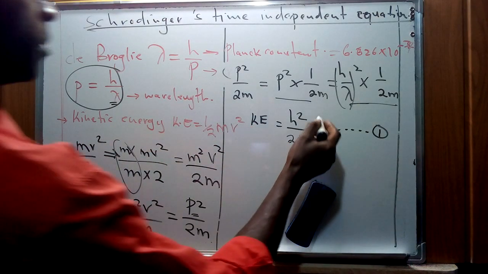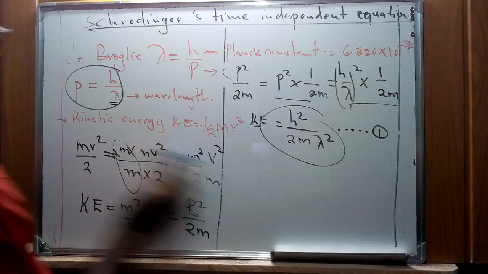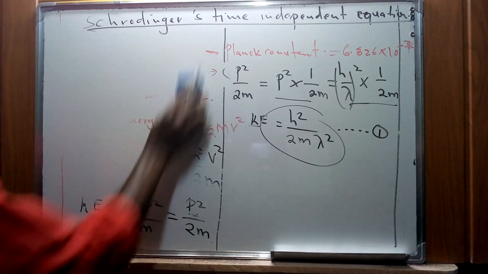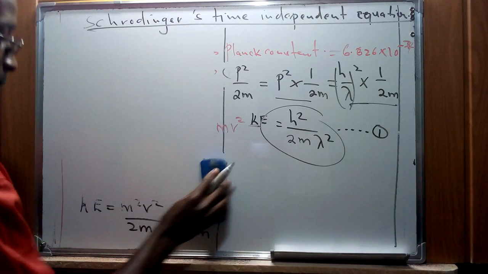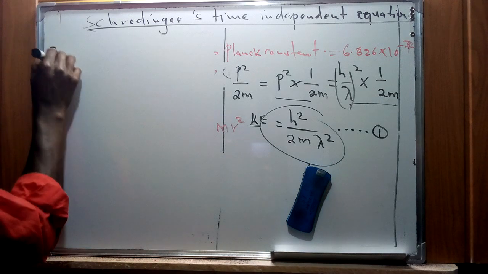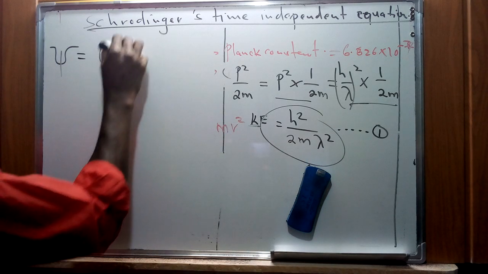In case of a limitation of space, remember that we have just reached the point of trying to figure out how we can describe kinetic energy in a different way. Now suppose we have a wave function that is represented by this symbol, psi, which is a function of distance and time.